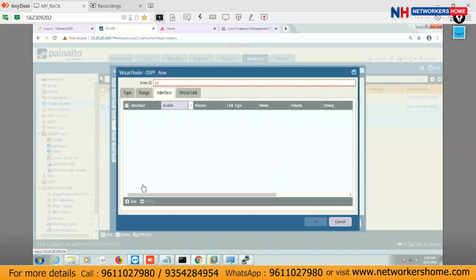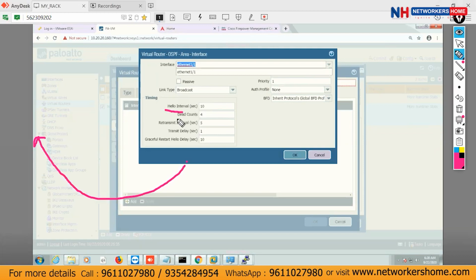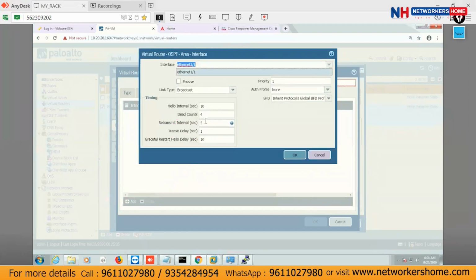This is the network. Which interface? On which interface do you want to define it? I just want to define it for the interface E1/1, for the inside only. Do you want to configure passive here? Broadcast, metric, priority, authentication profiles. Anything you have to define, these are the timers over there. Hello timer 10, dead count 4, retransmit interval 5 seconds, transmit delay 1 second, graceful restart is about 10 seconds here. If you want to change it, you can. It's not like routing and switching where for everything you need a command here, nothing. If you are aware of the things, just change it over here. If you're not aware of the topics, no one can help you at that time. Okay, and make it okay here.